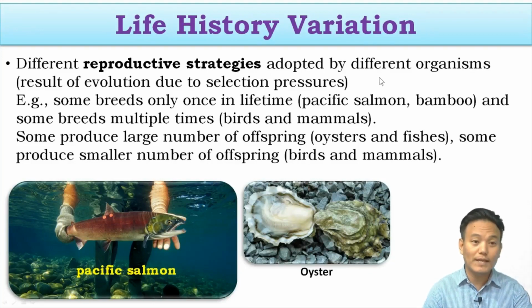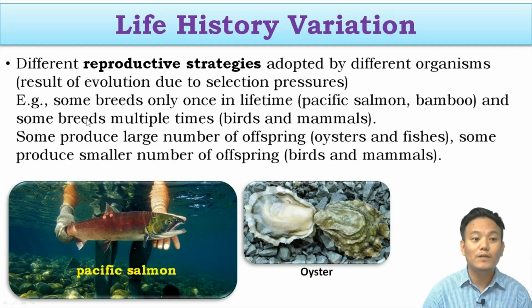Different organisms have adopted different reproductive strategies due to various selection pressures available within their habitat, and those selection pressures could be from biotic factors as well as abiotic factors. Because of these variations in biotic and abiotic factors and the kind of selection pressure they exert upon the organism, they adopt different forms of reproductive strategies so that they can survive within that habitat. So in life history variation we are going to talk about different reproductive strategies.